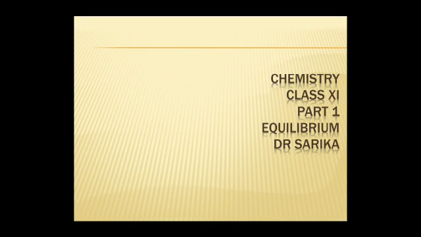Examples of reversible reactions: ammonia can be prepared from hydrogen and nitrogen, as I mentioned. Ammonium chloride can be converted into ammonia and hydrochloric acid. Ferric chloride plus water can make ferric hydroxide and hydrochloric acid.